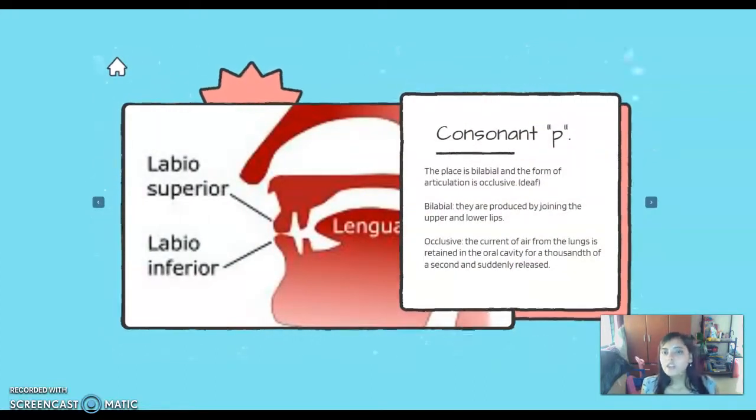Number 3. Consonant P. The place is bilabial and the form of articulation is occlusive. Bilabial: they are produced by joining the upper and lower lips. Occlusive: the current of air from the lungs is retained in the oral cavity for 1/1000 of a second and suddenly released.